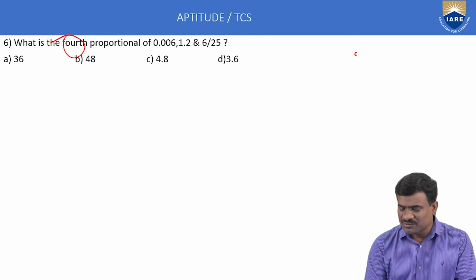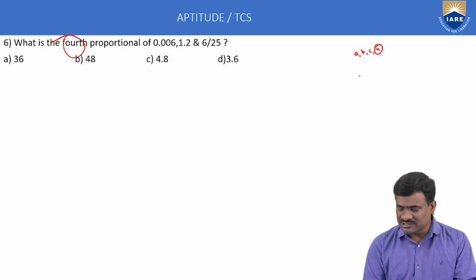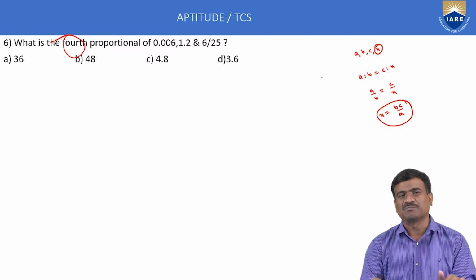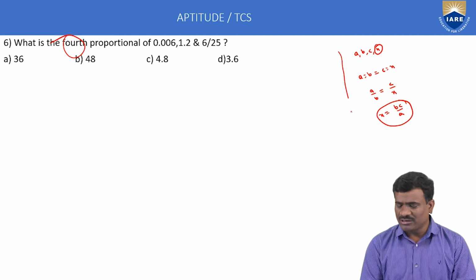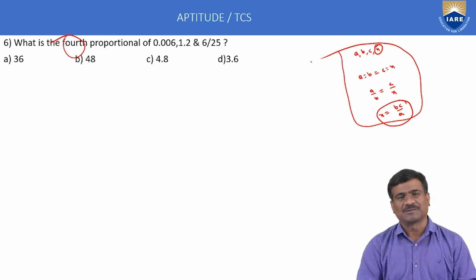Suppose the fourth number is considered x. Next, proportion definition, equality of ratios. A is to B is equal to C is to X. Then A by B is equal to C by X. X is equal to BC by A. This is called the fourth proportion application.